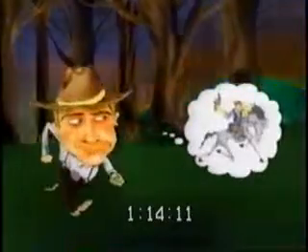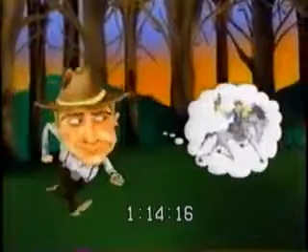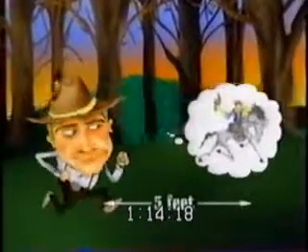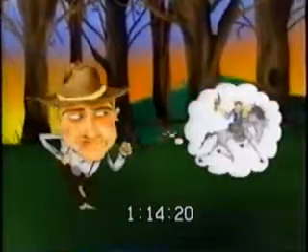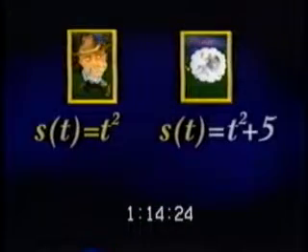Now, why is Cowpoke running? Well, he's chasing his dream, which is to be a cowboy. Unfortunately, that dream is staying 5 feet in front of Cowpoke. So the dream's position is always 5 more than Cowpoke's, or t squared plus 5.